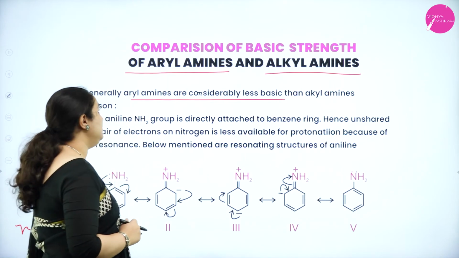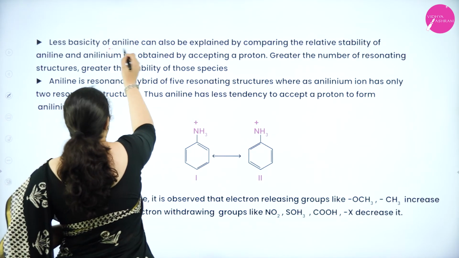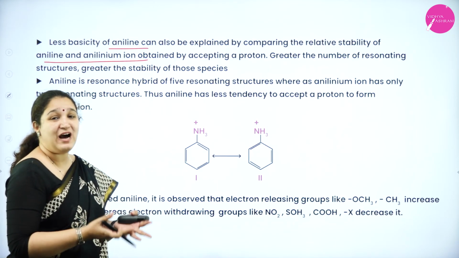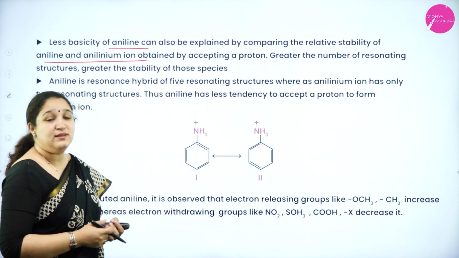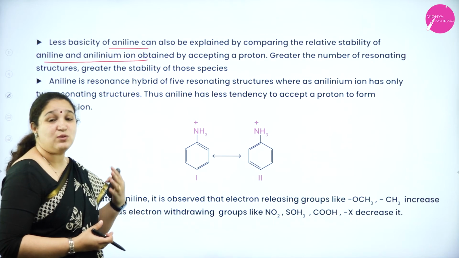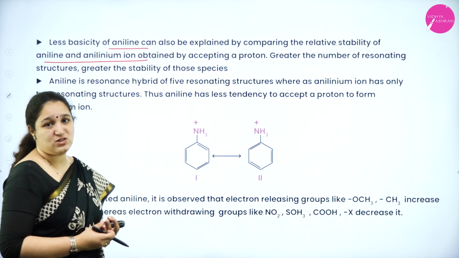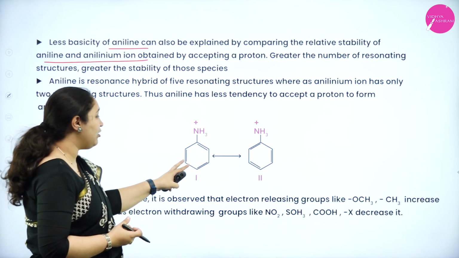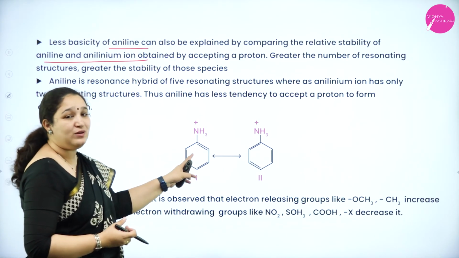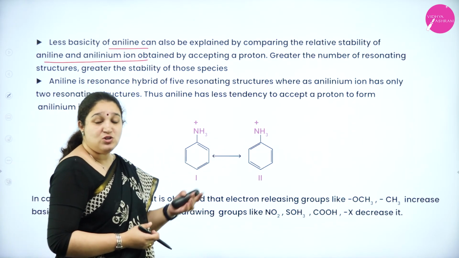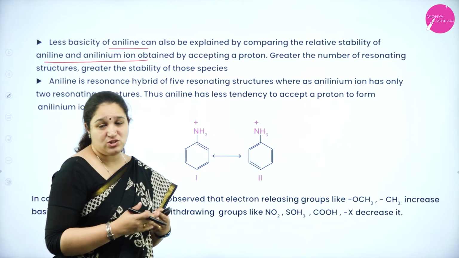There is one more reason. If we see aniline and the anilinium ion that is formed after accepting a proton, the number of resonating structures is more in aniline. We saw that aniline has 5 resonating structures, but the anilinium ion has only 2 resonating structures. So the more the number of resonating structures, the more the stability.